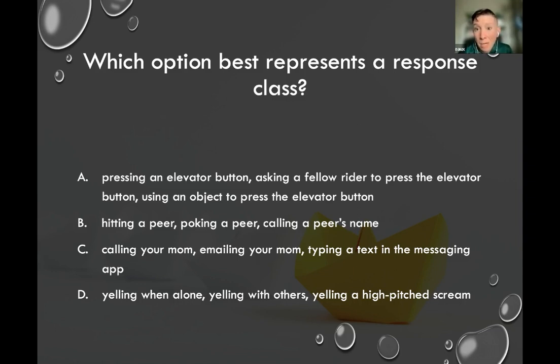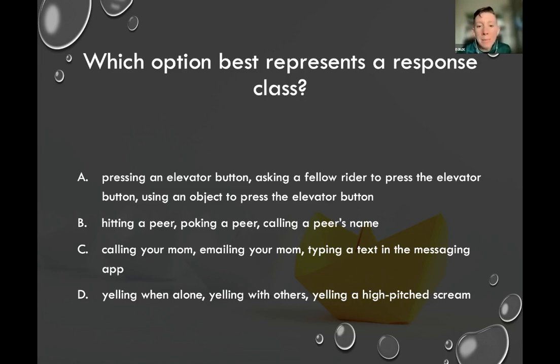Like hitting a peer would likely maybe make a peer angry. It might result in a peer hitting you back. Poking a peer might result in something different, and calling a peer's name hopefully results in them looking towards us, but it depends, right? So this would probably be the second best answer because it's possible that those three things could result in the same thing, but looking at just the list, we're not as sure.